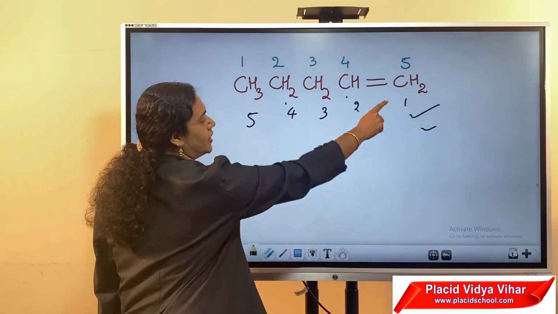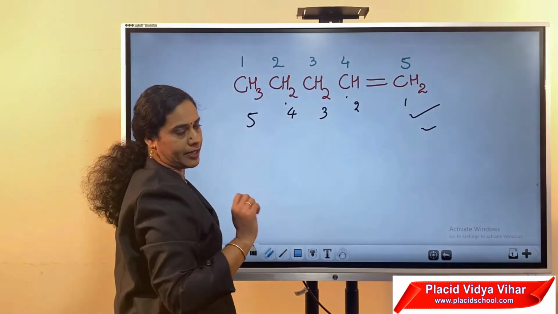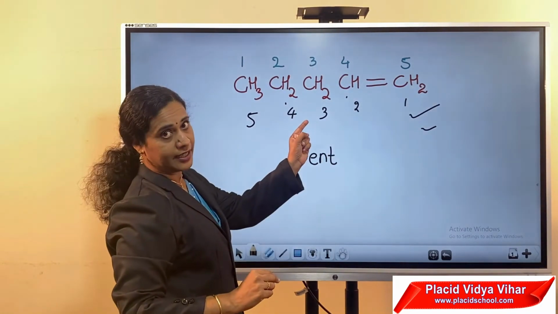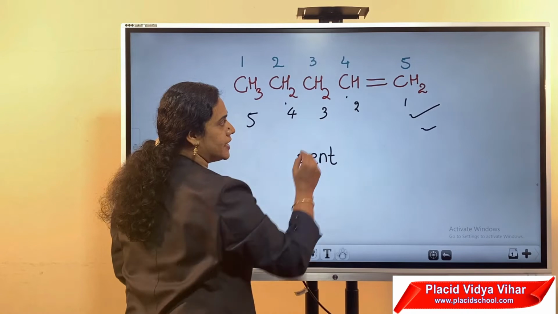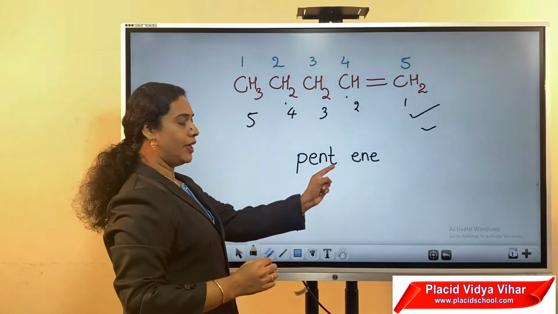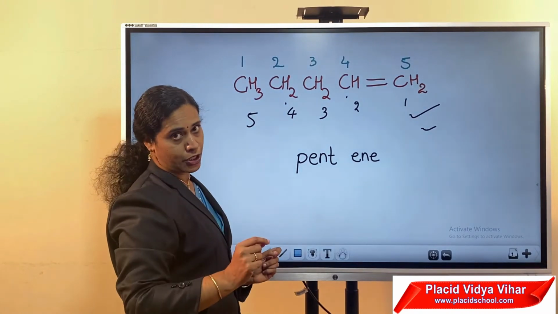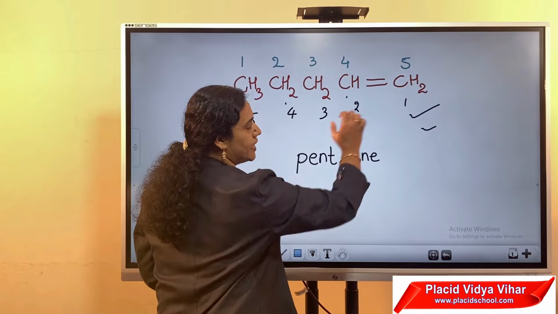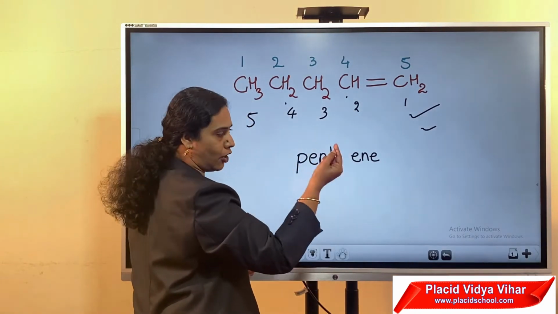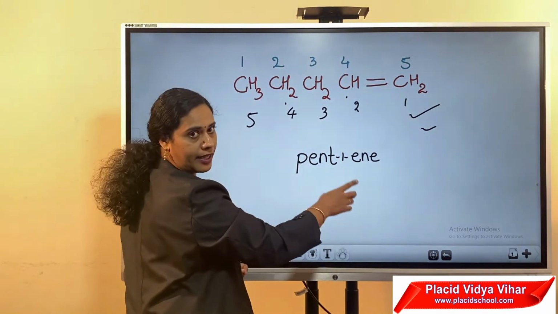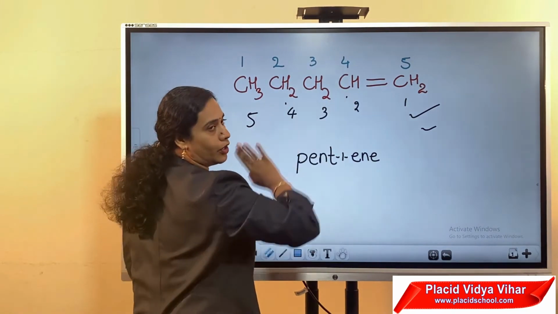Here the parent chain consists of 5 carbon atoms. Therefore the word root is pent. It is an alkene. Due to the presence of this double bond, the primary suffix is ENE. Here we have to denote the position of the double bond. Here the double bond is between the 1st and 2nd carbon, so give the lower number. The name of the compound is pent-1-ene, not pent-4-ene.